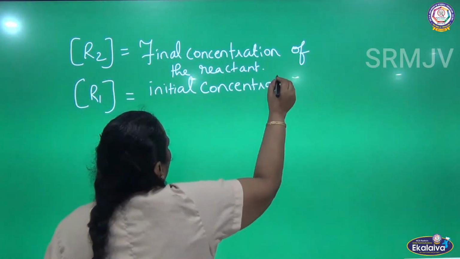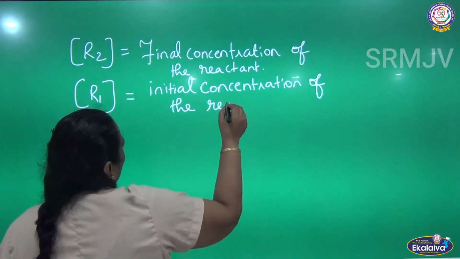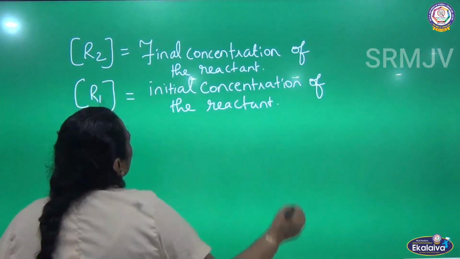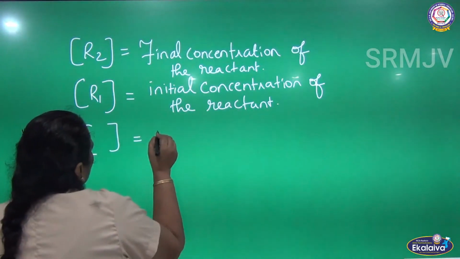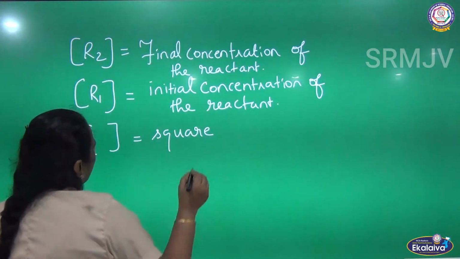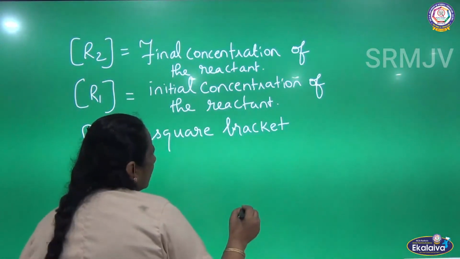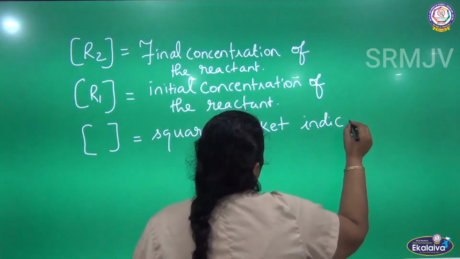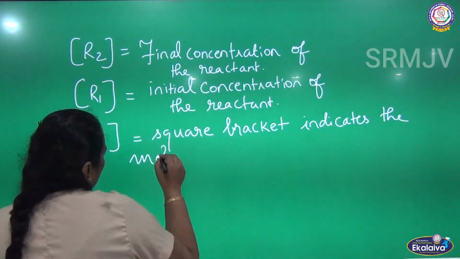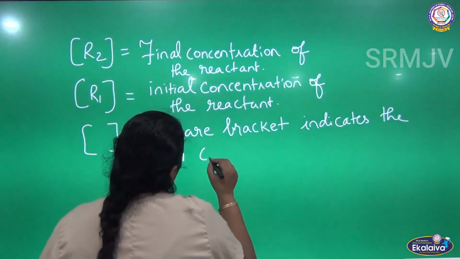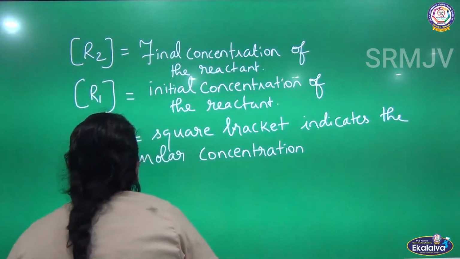The square bracket indicates the molar concentration of the reactants.